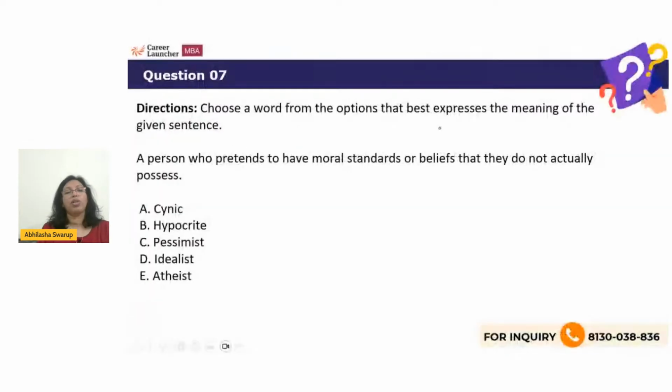All right, let's look at the next question. Choose a word from the options that best expresses the meaning of the given sentence. So a given sentence is there, you have to identify the correct word. A person who pretends to have moral standards or beliefs that they do not actually possess. So I am saying that I have something, but I don't really have that. What sort of a person am I? Am I a cynic, a hypocrite, a pessimist, an idealist, or an atheist? Such lovely words these are.